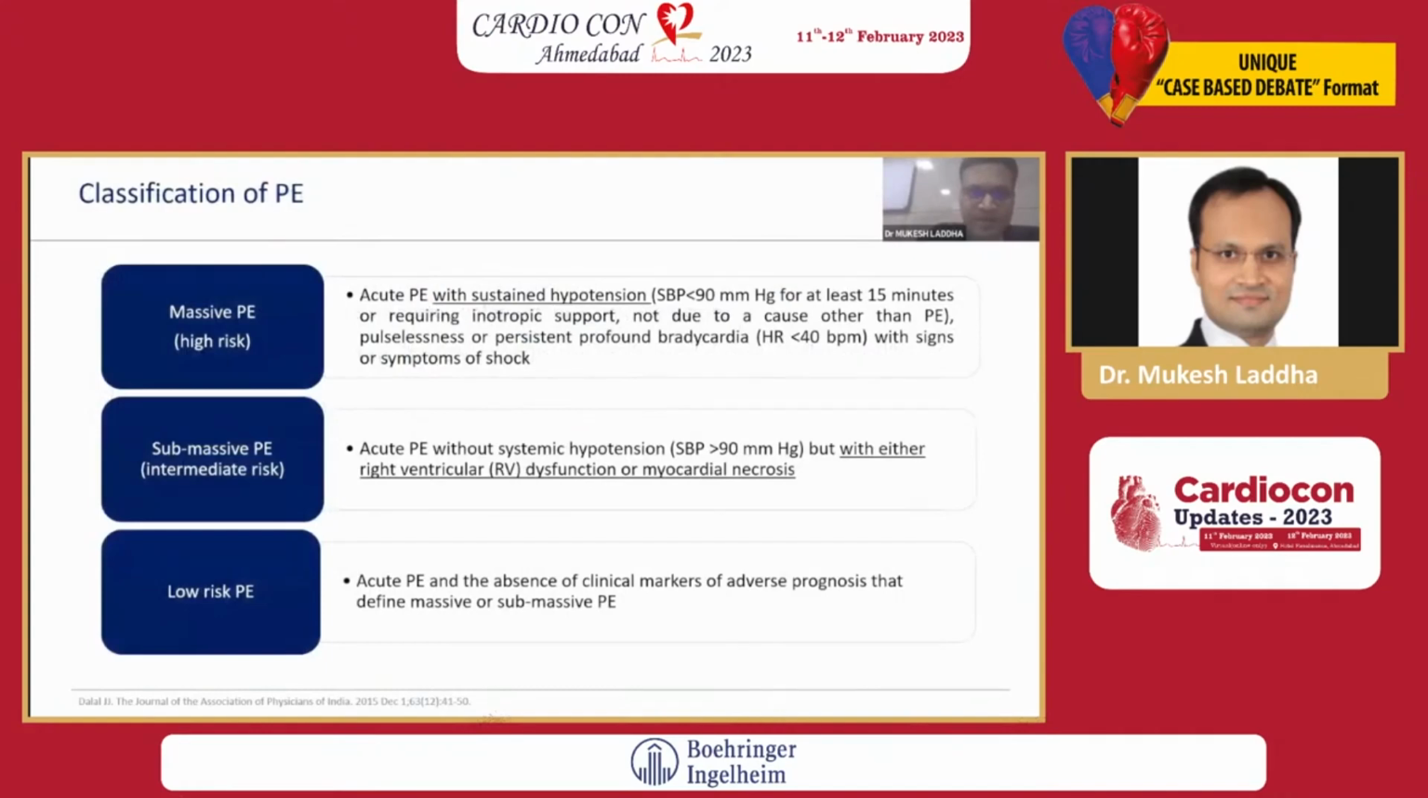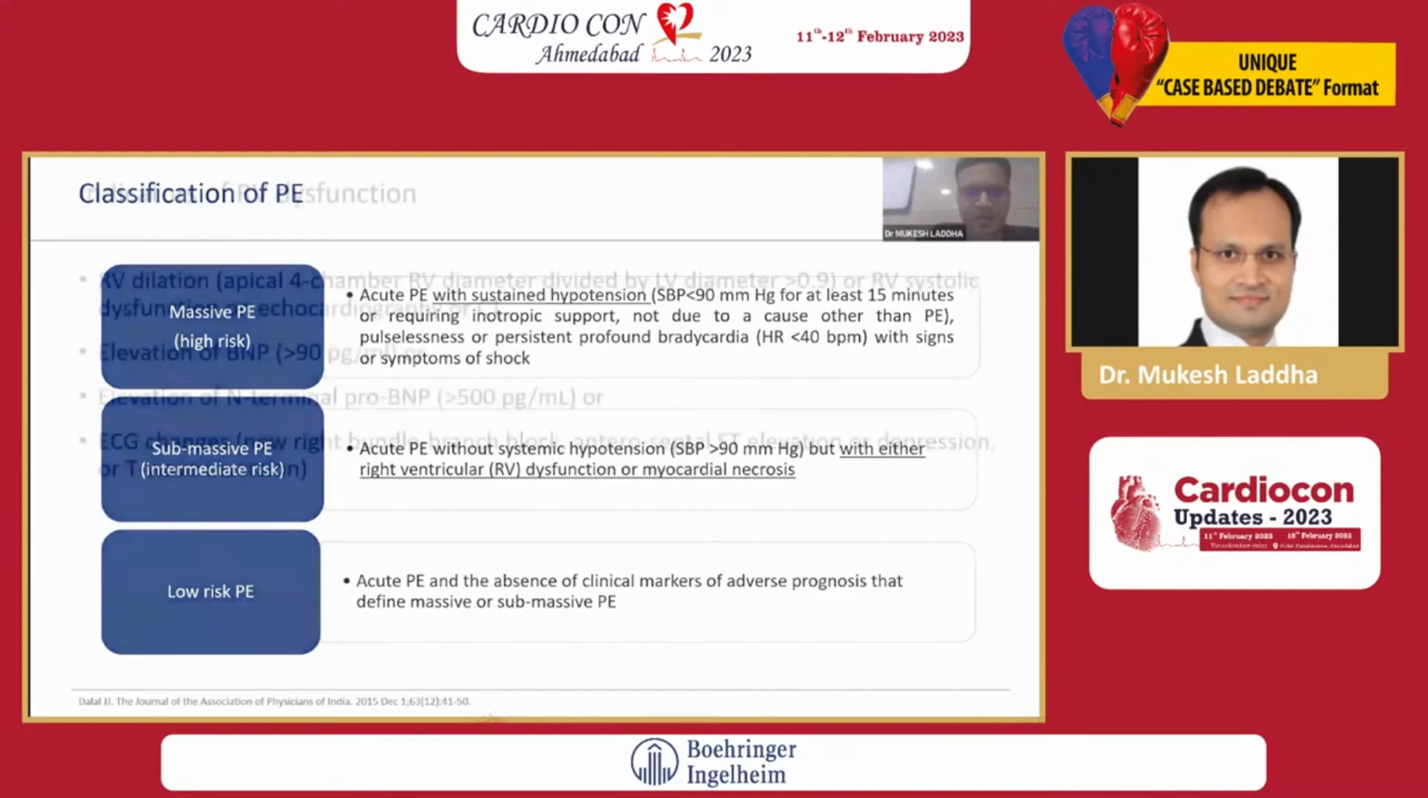Classification of PE: massive, submassive, and low risk. If a patient presents with acute pulmonary embolism with sustained hypotension, blood pressure less than 90 for 15 minutes, or requires inotropic support, pulselessness, profound bradycardia, and shock, it is considered massive PE. In submassive PE, blood pressure is more than 90, but there is evidence of right ventricular dysfunction. Low risk acute PE is the absence of clinical markers of adverse prognosis related to massive and submassive PE.